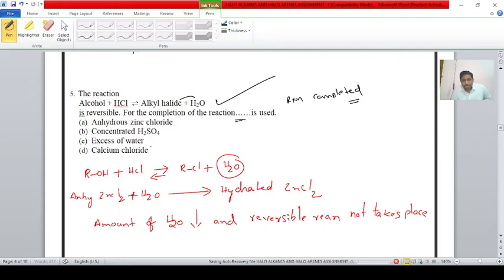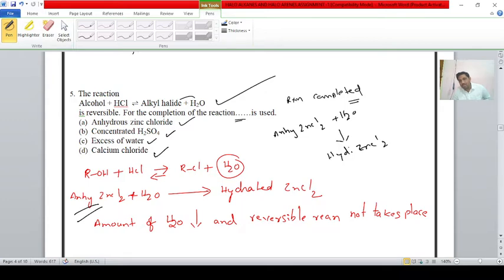But how can you complete this reaction? By using the following reagents, student. One is anhydrous zinc chloride and concentrated sulfuric acid, excess of water, and calcium chloride. Here the correct answer, student, is anhydrous zinc chloride. Anhydrous means absence of water molecules. If you add water molecules to it, it forms hydrated zinc chloride, student. Hence these molecules are ready to capture the water molecules.